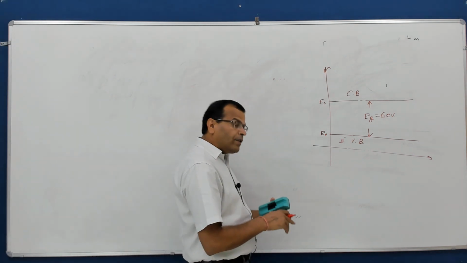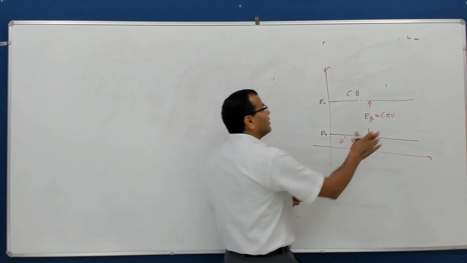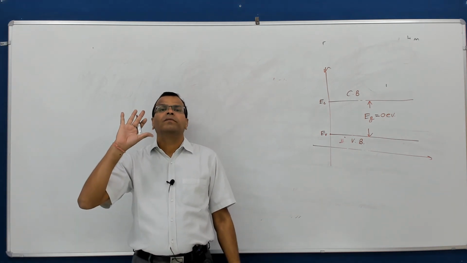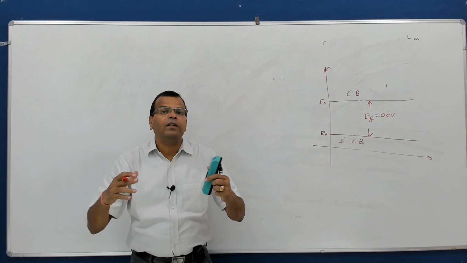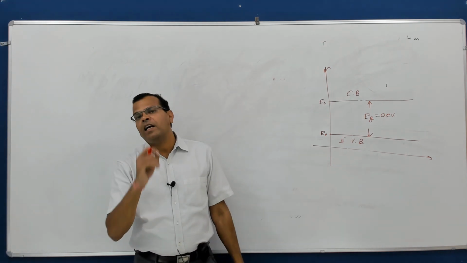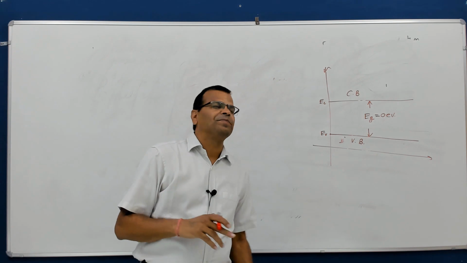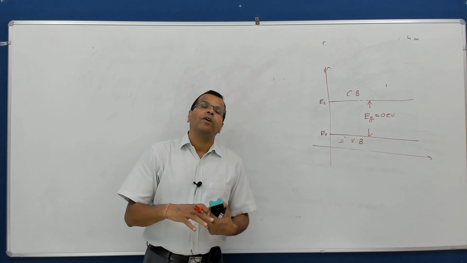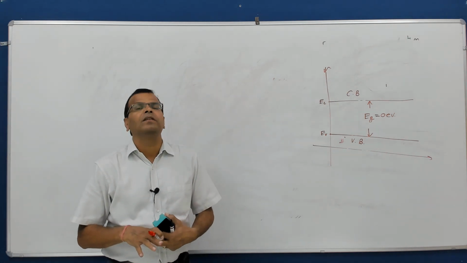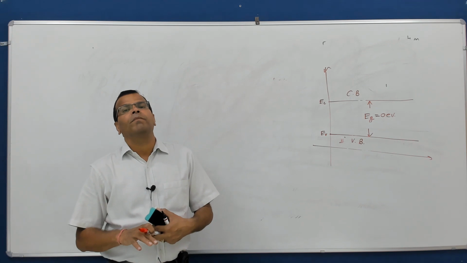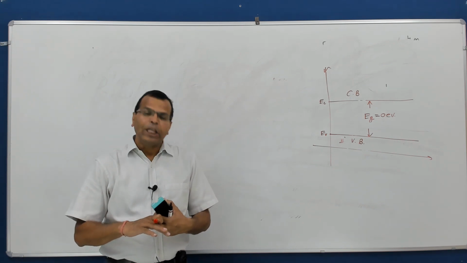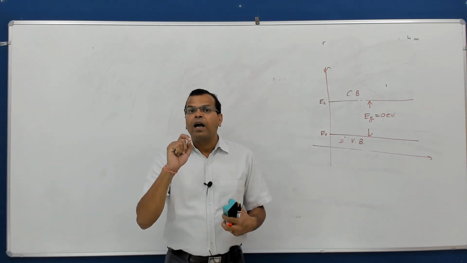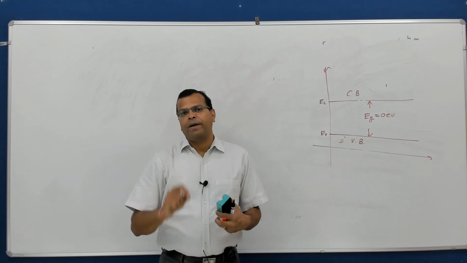Now, there is a class of materials where this band gap is 0 electron volt. It means the electron is always free to move. There is nothing like a conduction and valence band; it is free to move. That class of materials is called metals. So my dear friends, remember, from the band theory, crystalline structure point of view, we have three classes of materials. Semiconductors having a band gap of the order of 1 electron volt, insulators having a band gap of the order of 6 electron volt, metals having 0 band gap.